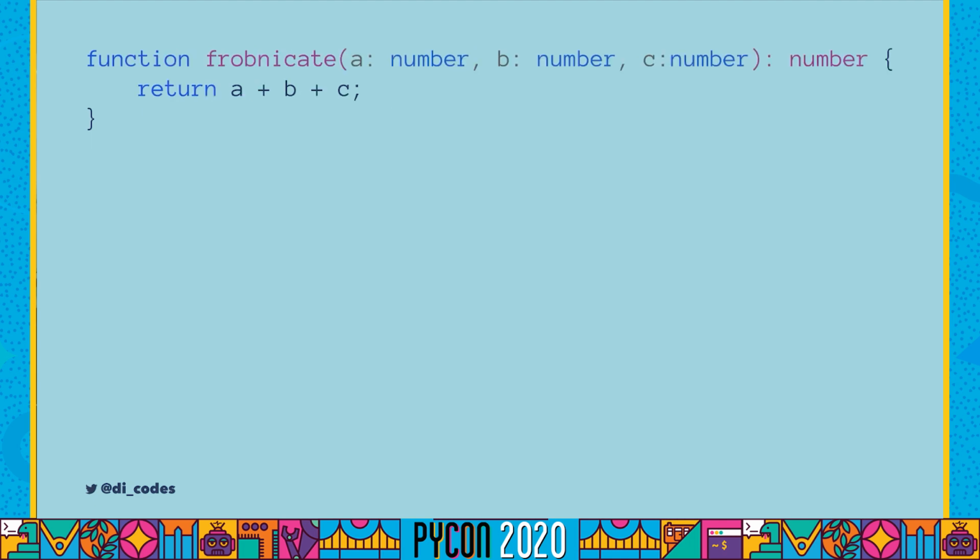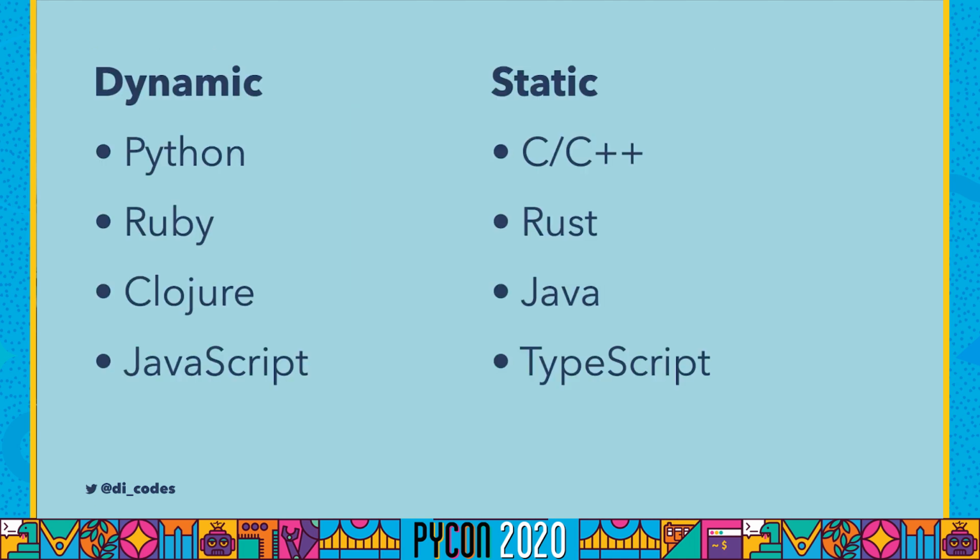And this last one is TypeScript. JavaScript itself doesn't have types, but TypeScript is an implementation of typed JavaScript. And this is a dead giveaway that it's TypeScript or JavaScript because in JavaScript, all numbers are just the same type. They are a number. So we can kind of put languages into two categories. First, dynamically typed languages and statically typed languages.